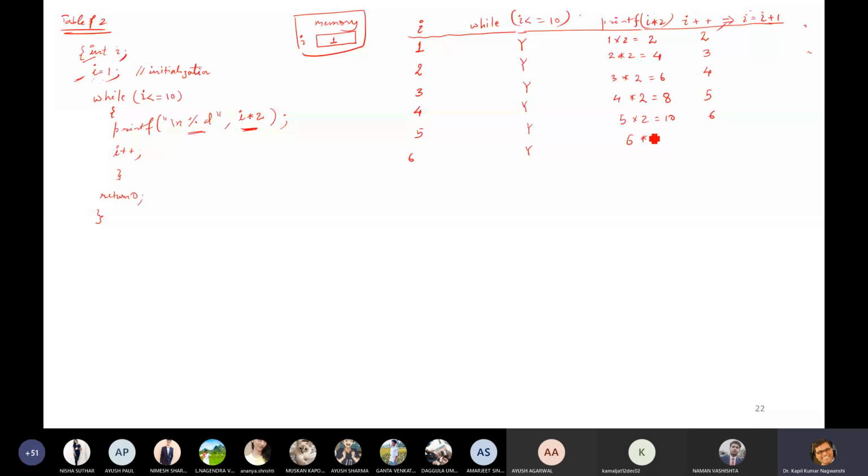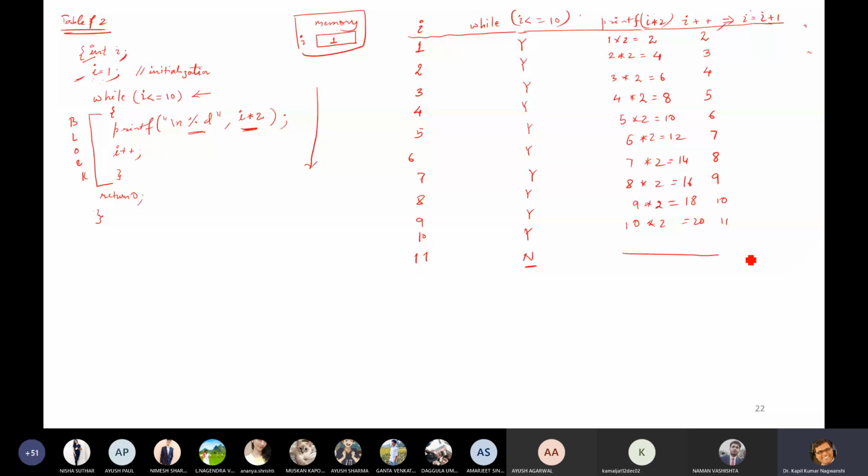So the entire block will be ignored, and finally the program will exit with return